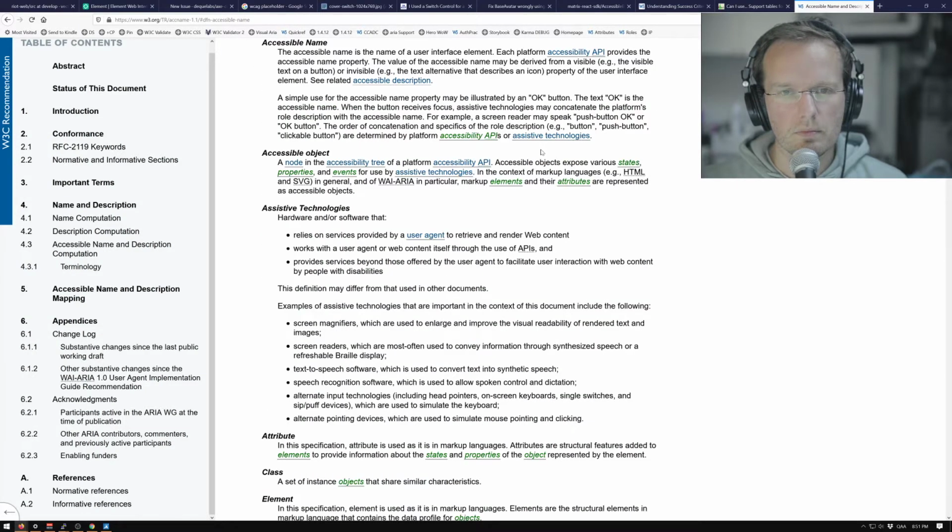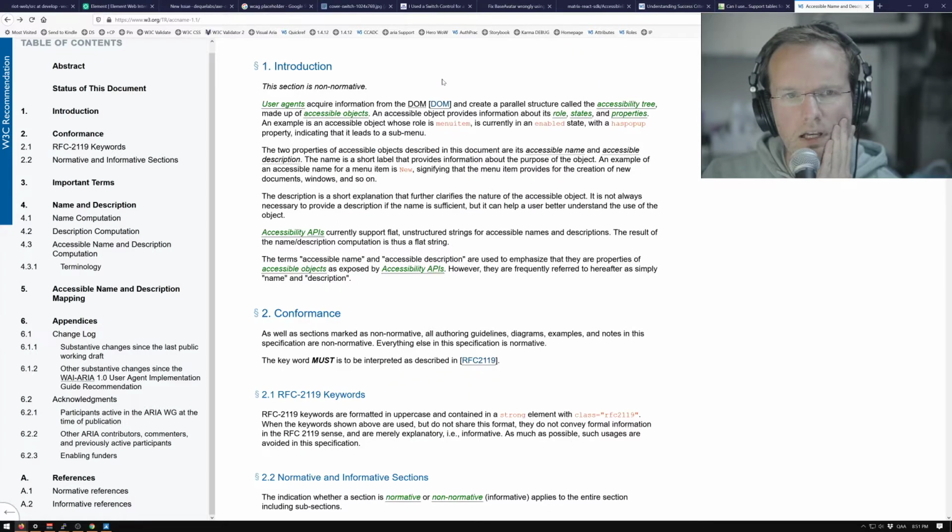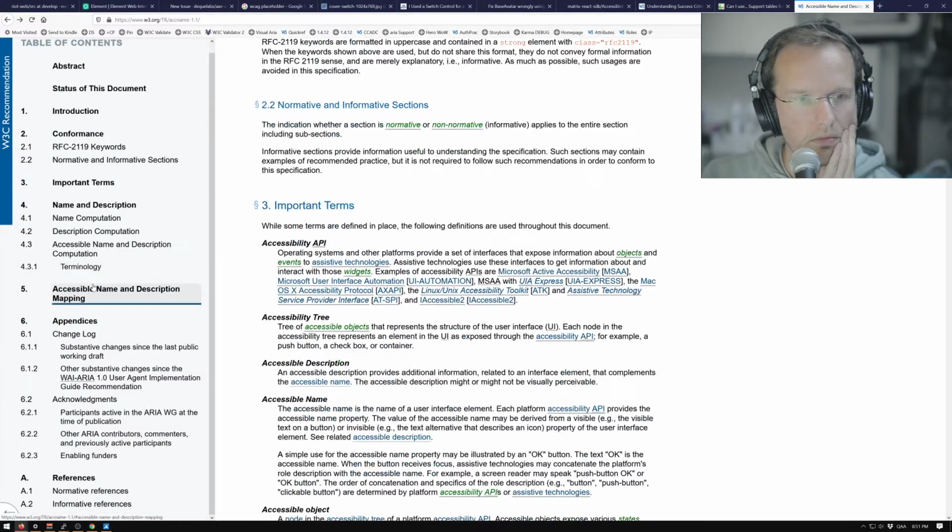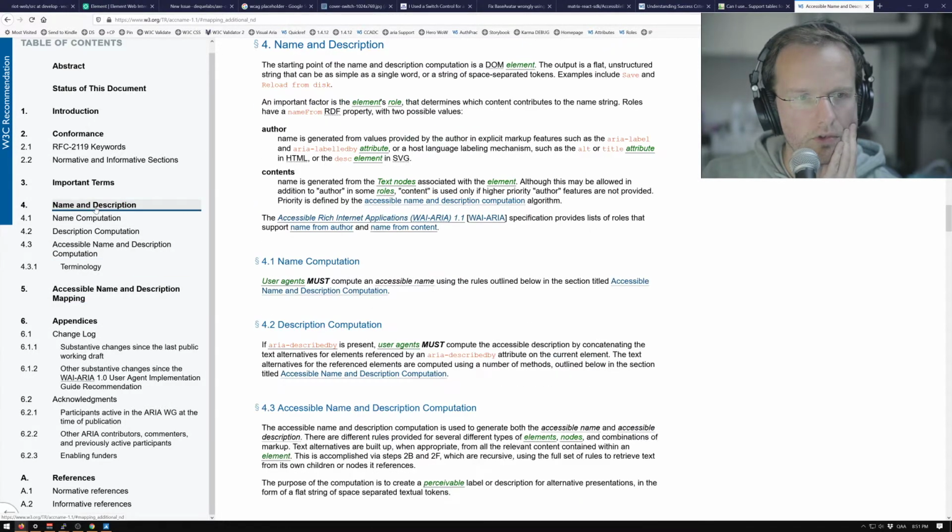Accessible name. So there's an overview somewhere of how all names get calculated, and even I have to look up again where it is. I thought it was in this one, but it's not. Accessible name, description and mapping. Name computation, name and description. This is more like it.